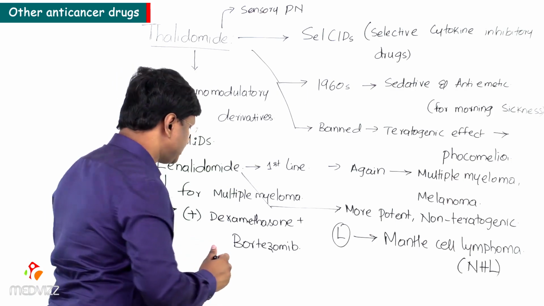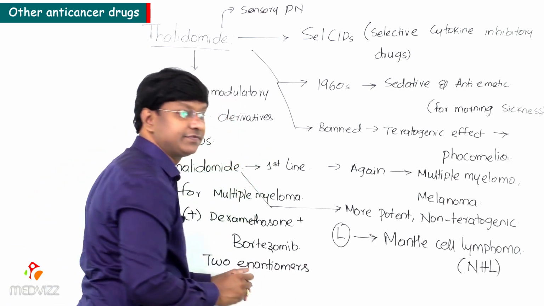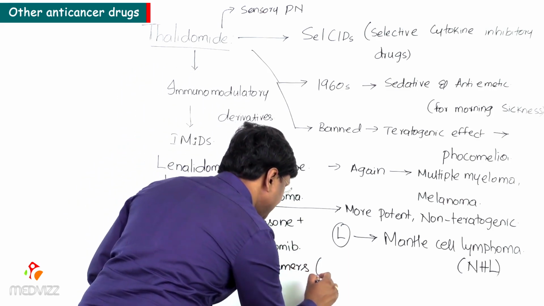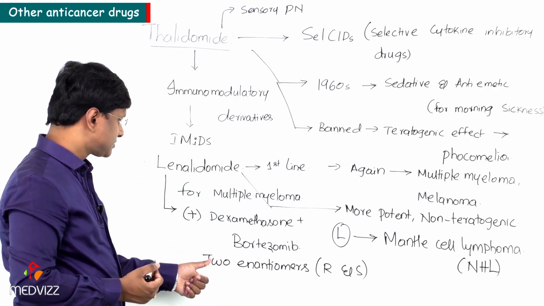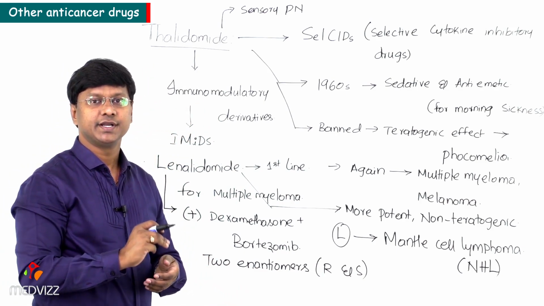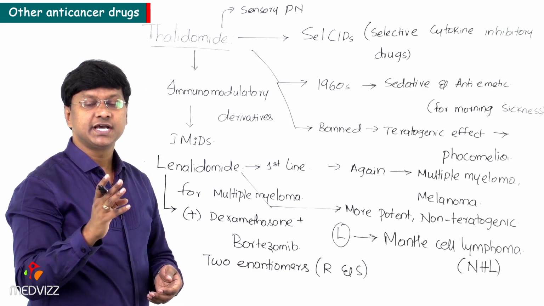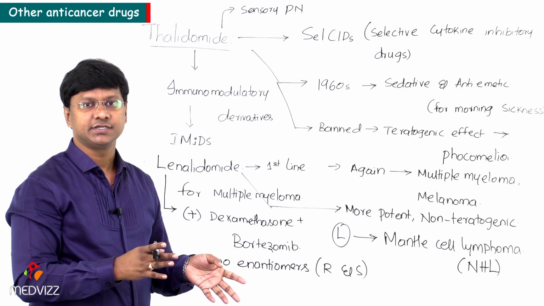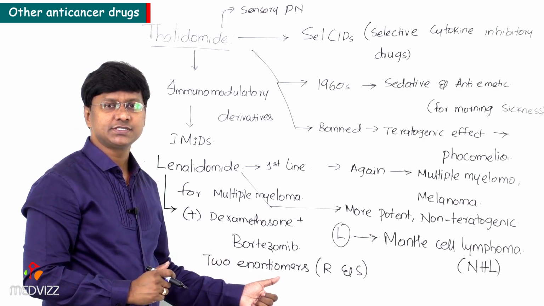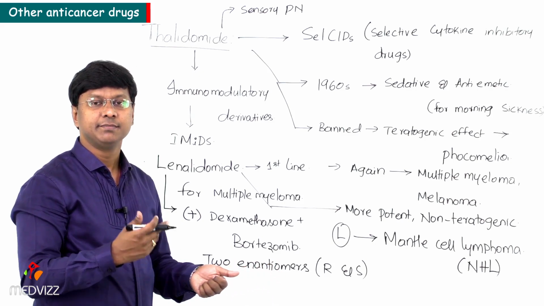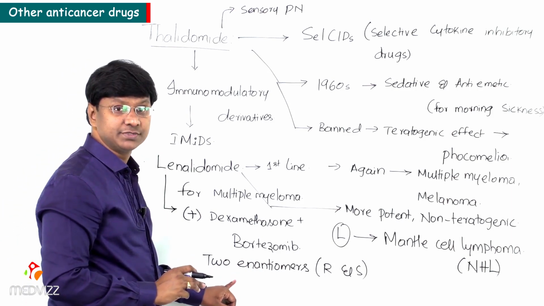The two enantiomers are R and S. Now the point comes, what do you mean by enantiomers? Remember, enantiomers are two molecules which are mirror images of each other structurally. That is nothing but enantiomers.